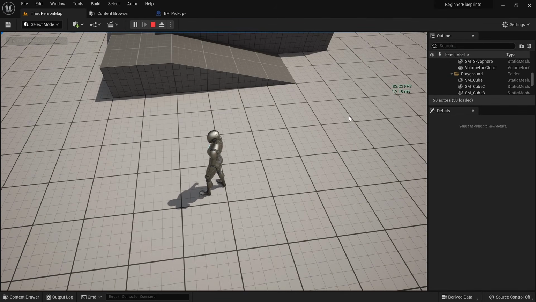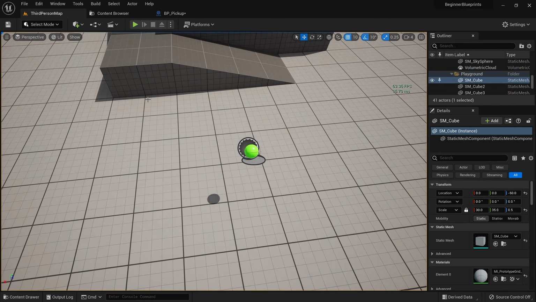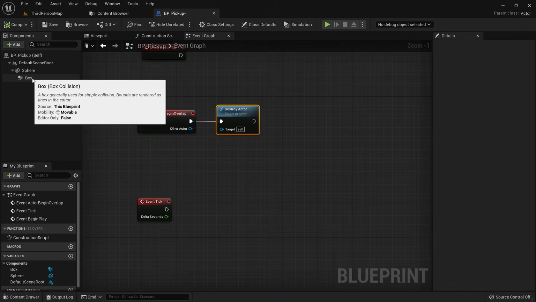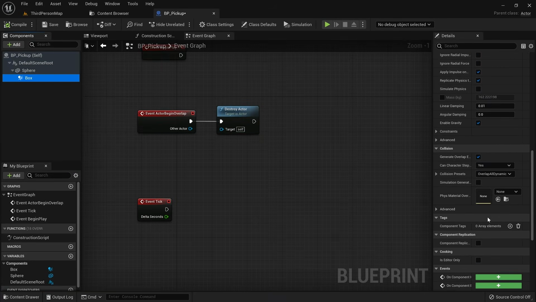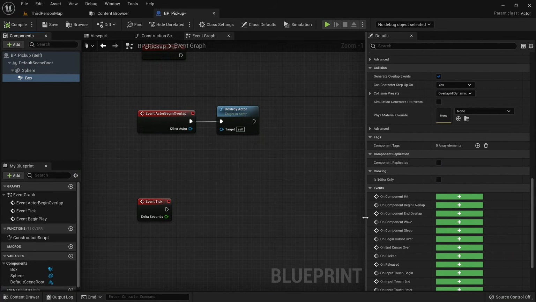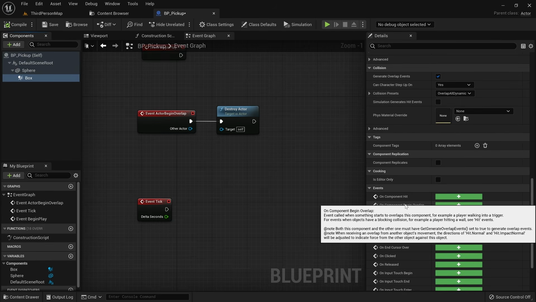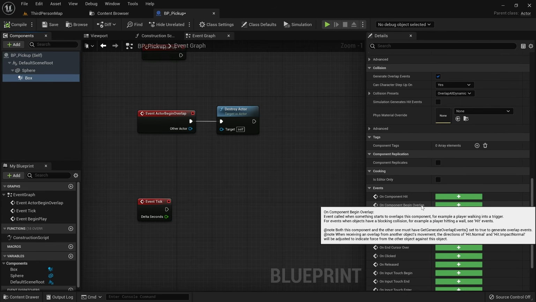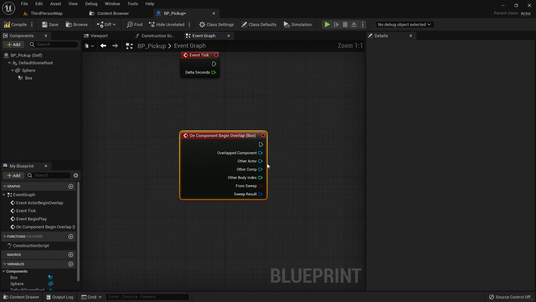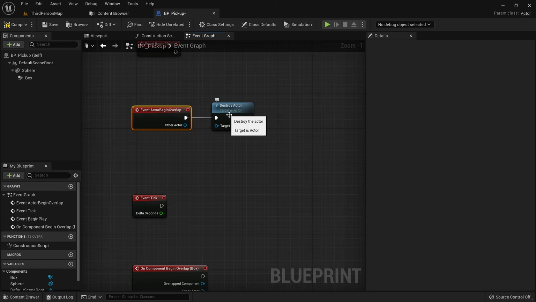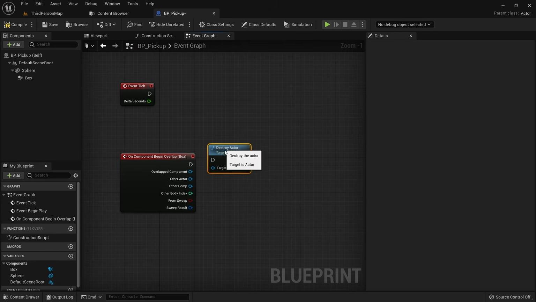But I personally don't like using the actor begin overlap since it is very vague and it can get messy if you have multiple things that can overlap on your blueprint. A better solution is to select the box collision and scroll all the way down in the details panel. We then want to click the plus icon for the onComponentBeginOverlap event. This node does a similar thing to actor begin overlap, but it actually gives us much more information about the overlap event itself, and it is also very clear that this is referring to the overlap of the box, so I generally prefer using this. We can now delete the actor begin overlap node and connect destroy actor to our new node instead.